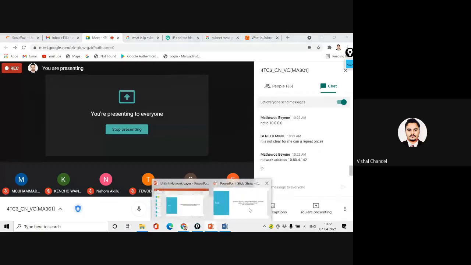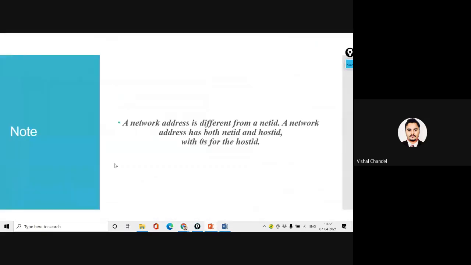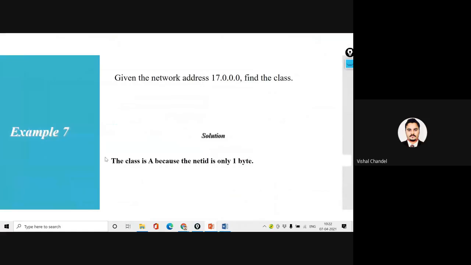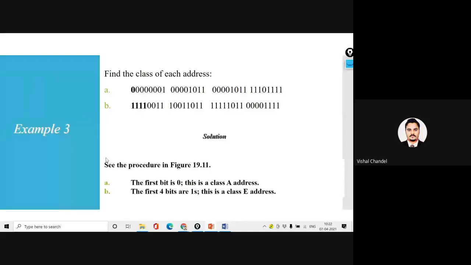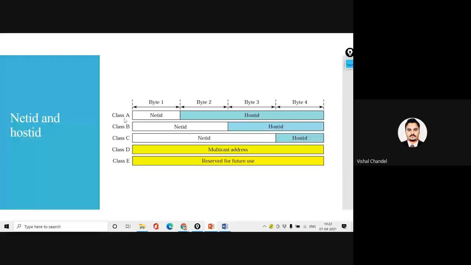Yeah, Janetu, we are talking about this. On the basis of this net ID and host ID, we know how the classes are classified. In every class, there will be a host ID and a net ID. For a real life example, I am trying to explain.